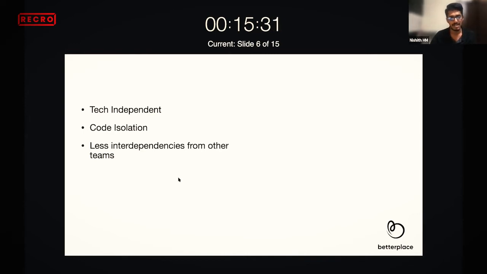This is what we were discussing. It's completely isolated, so we don't need to check what the other team is doing, what framework they're using, what version of React they are using. Are they using class components or hooks? Irrespective of that, you can still be using whatever you like. You can follow your own way of coding. So that is one of the advantages.